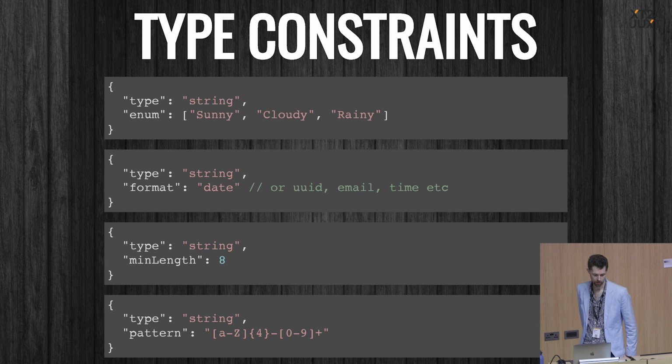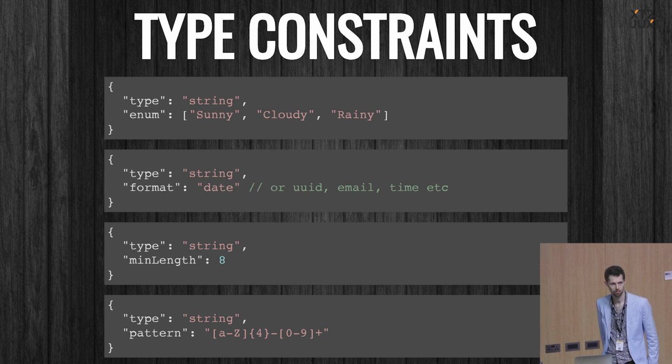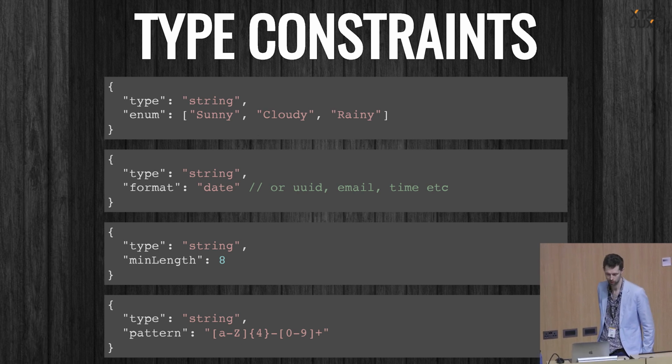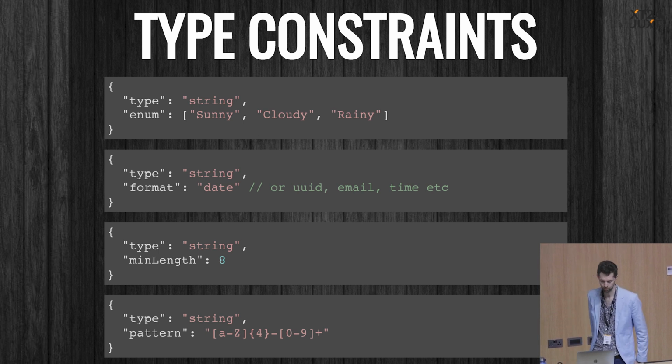We can say things like it has a format of a date, which is brilliant. Like, no more arguing about what date format we're going to use. That's been solved by the JSON spec. It has standards for dates, times, UIDs, email addresses, host names, IPv4 addresses. All this stuff which we may have floating around that we want to convey in a meaningful way, without just saying it's a string, like you deal with it on your own.